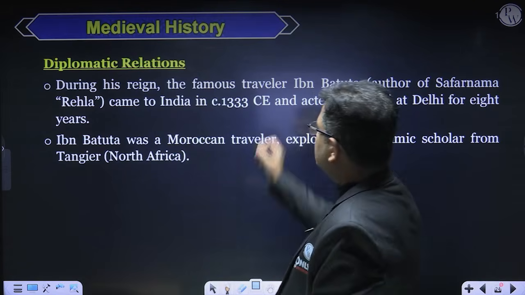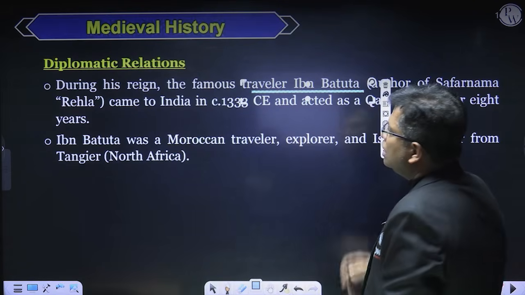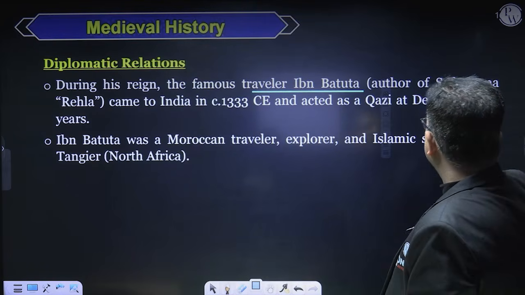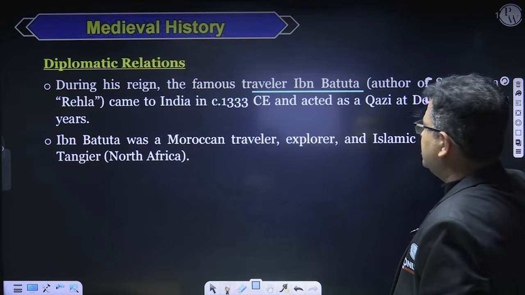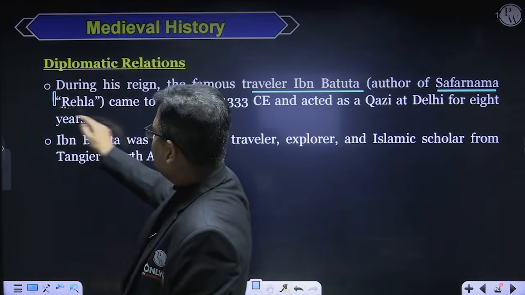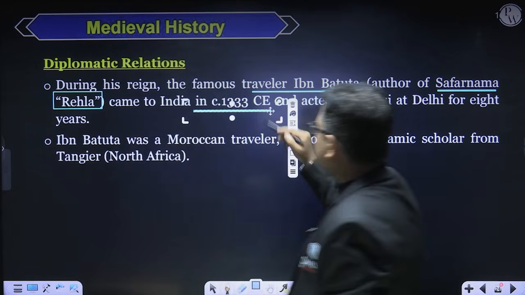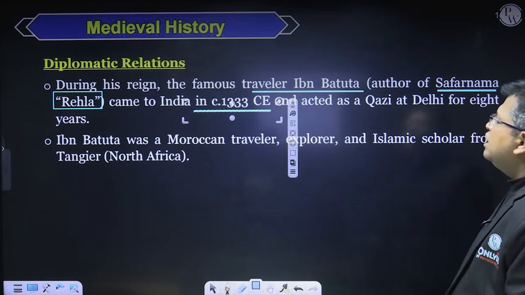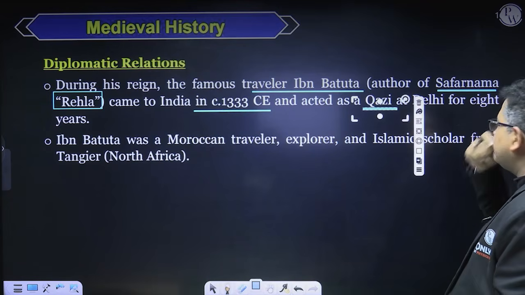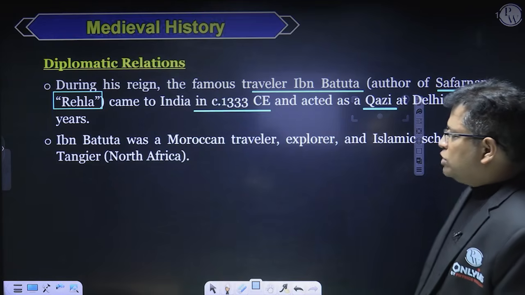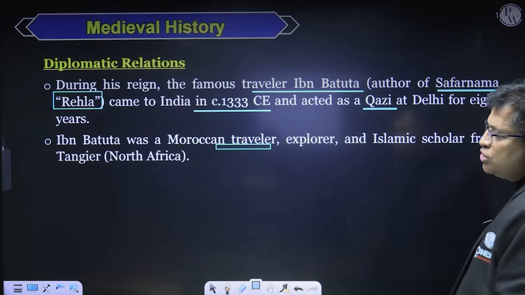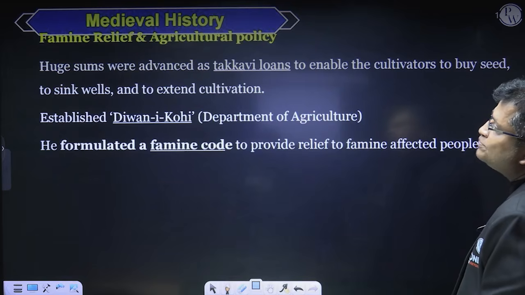During his time, the famous traveler Ibn Battuta came to India from Morocco, and he had written a book that is called Safarnama, and that is popularly known as Rehla. Ibn Battuta came to India in 1333, and he remained in Delhi as a Qazi. He acted as a Qazi in Delhi for 8 years. Ibn Battuta was a merchant traveler, explorer, and Islamic scholar from Tangier, that is in North Africa.